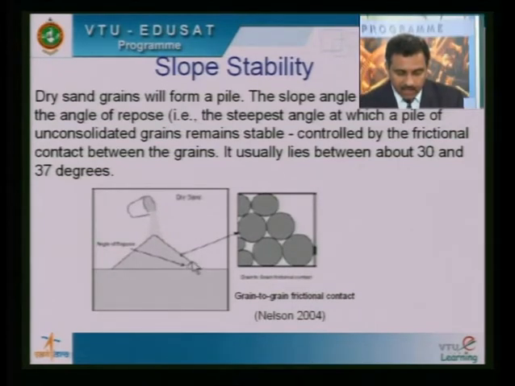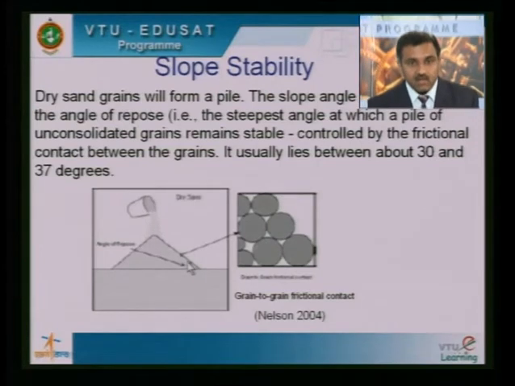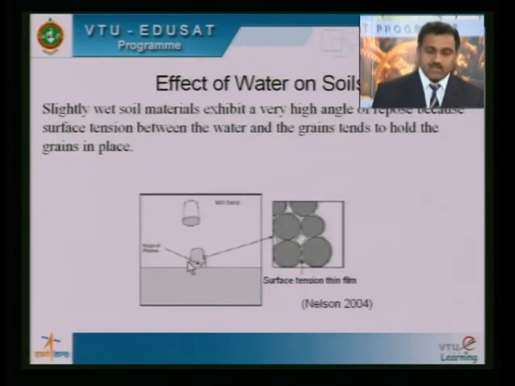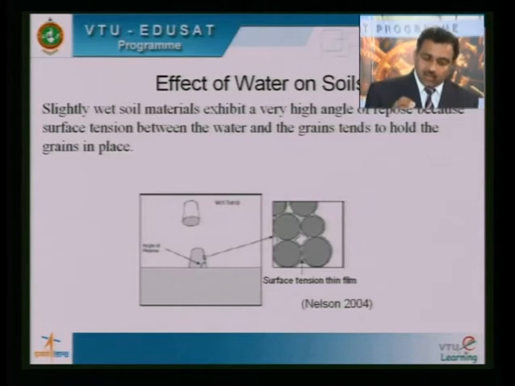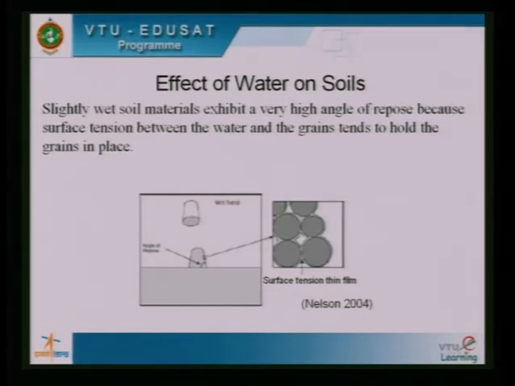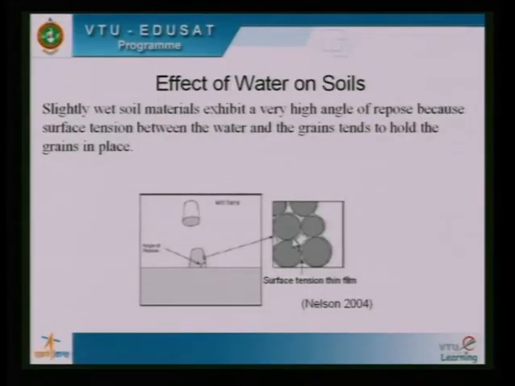The stable angle of the slope corresponds to the angle of internal friction of the soil. Next, what happens when water is added to such a sand? When we add a small quantity of water, surface tension forces develop across the surface of the sand particles. When surface tension forces develop, we know the shear strength of the soil increases.